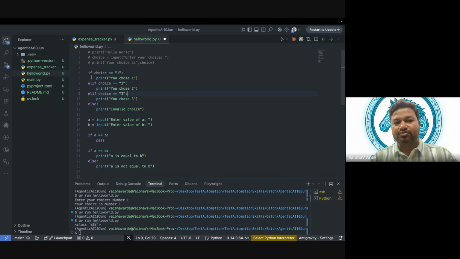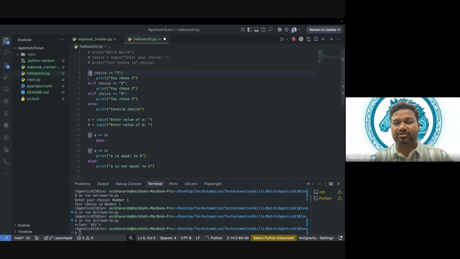What is indentation? The space which we are giving, right? With indentation, we come to know which block of statements a line lies in. In other languages, we have curly braces to mention a block of statements, but in Python we don't have curly braces or anything. It is just the indentation. So you have to focus on it.